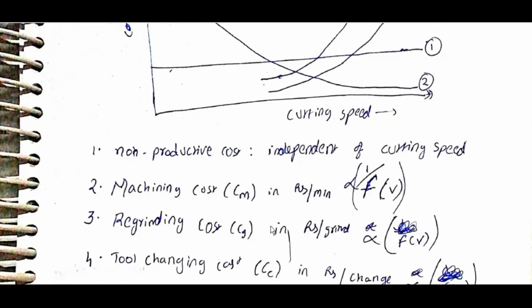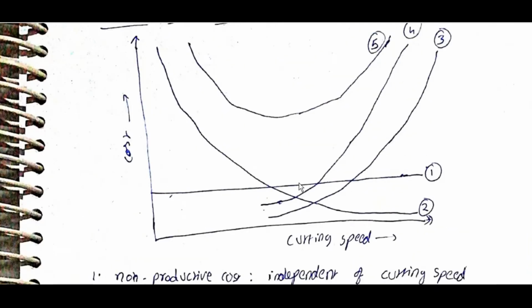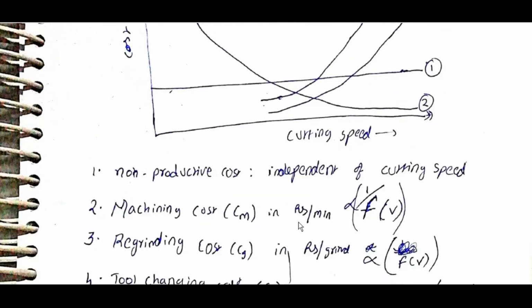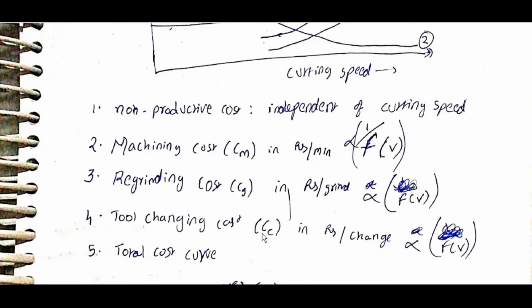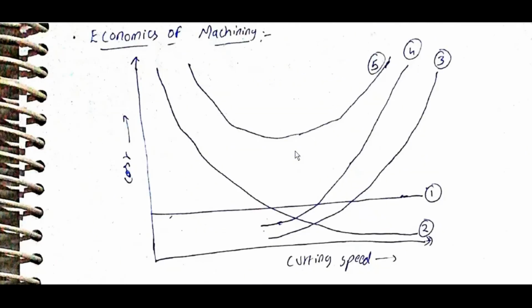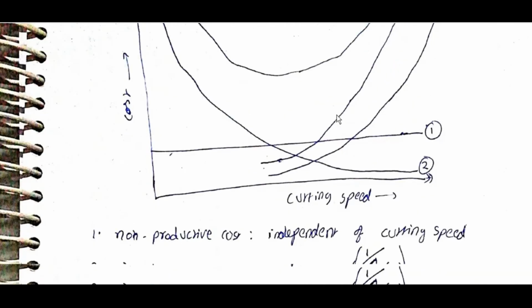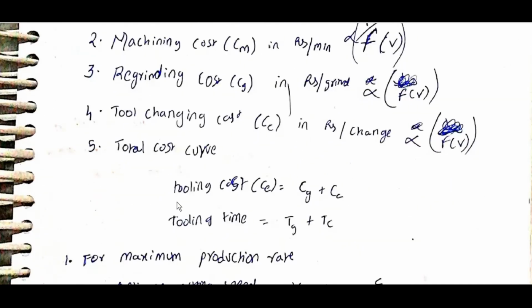Regrinding cost CG is directly proportional to f(V). As the speed increases, we have to regrind more. Tool changing cost CC, in rupees per change, is directly proportional to f(V). The total cost curve is the summation of all these. Tooling cost C is equal to CG plus CC.